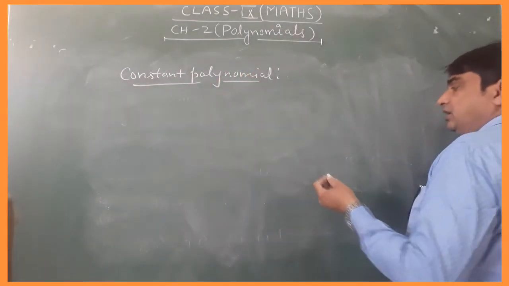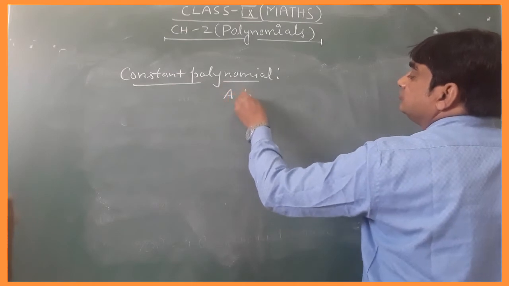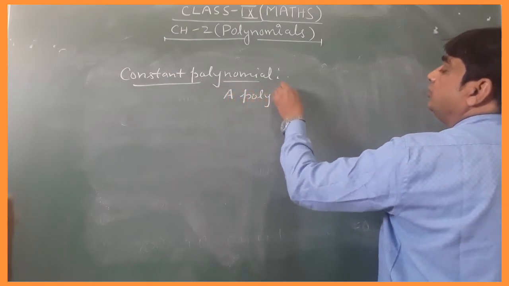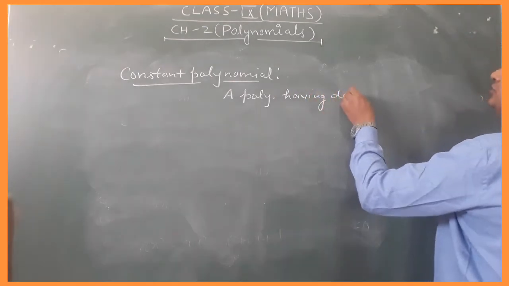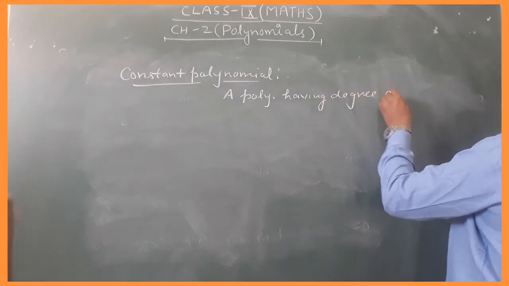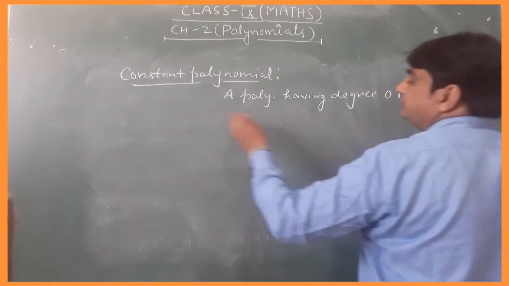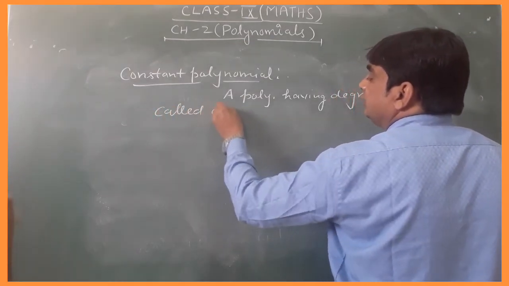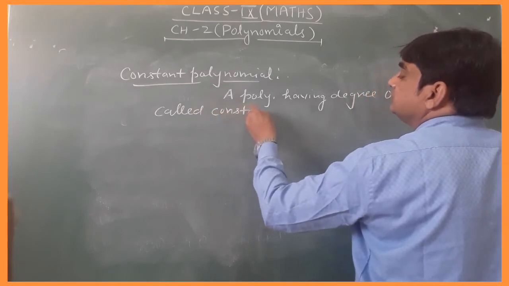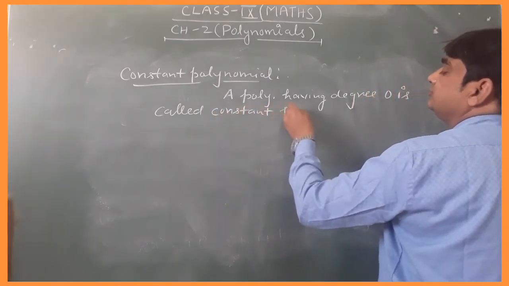A polynomial having degree 0 is called a constant polynomial.